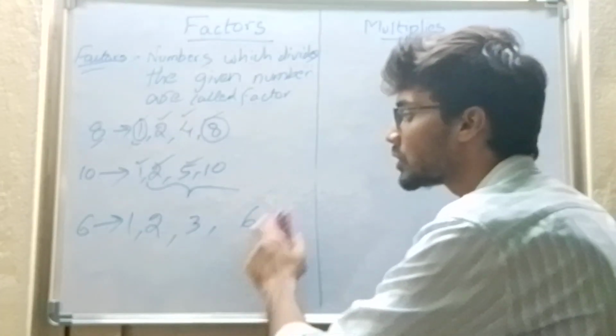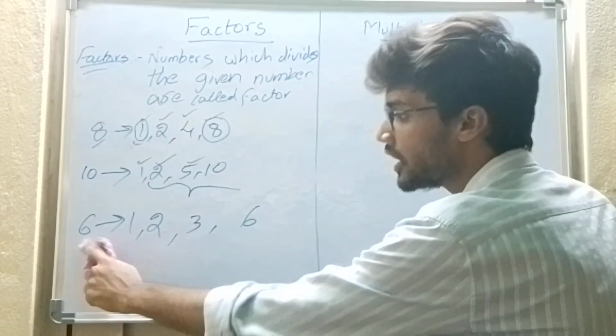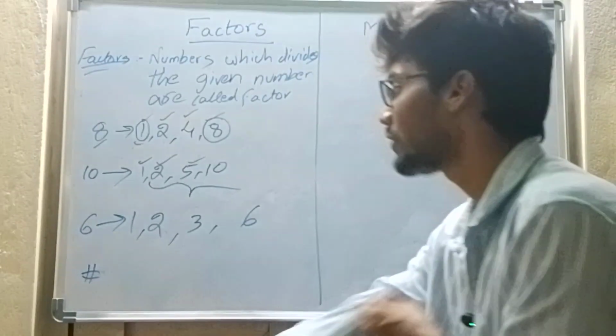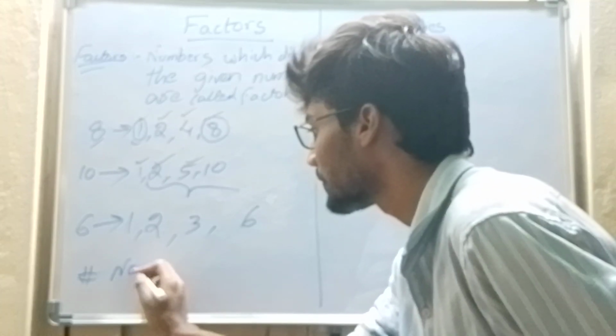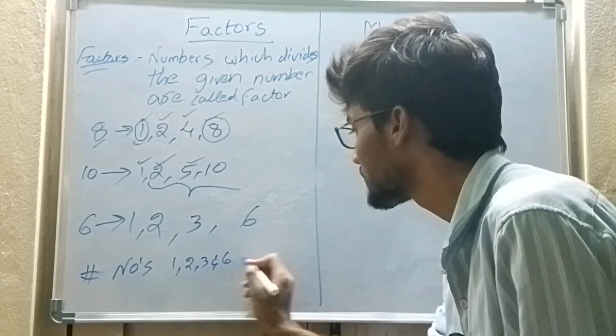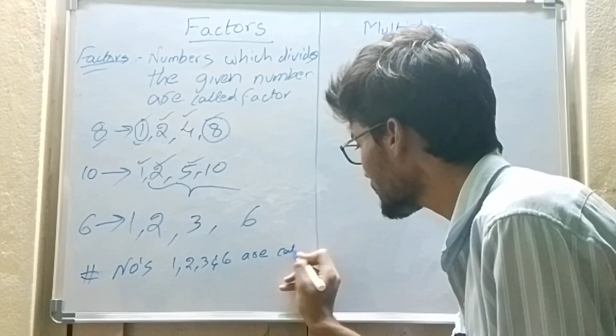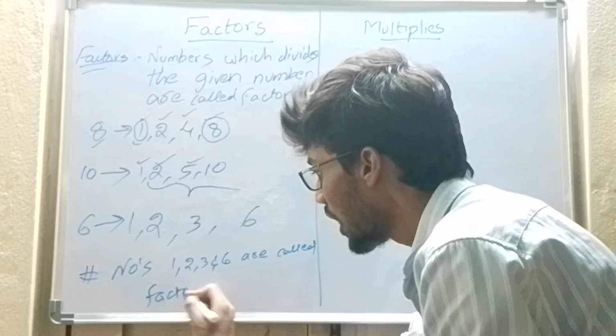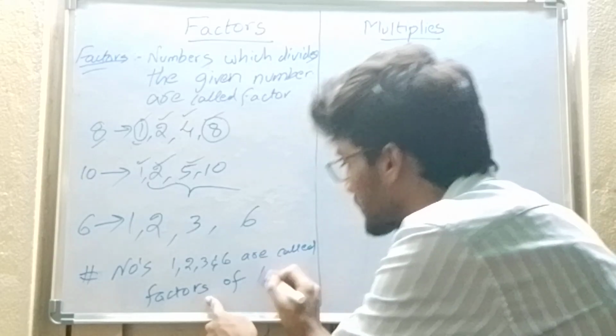Apart from these four numbers, there is no other number which divides 6. That's why only these four numbers are the factors of 6. So I am writing here in statement form: numbers 1, 2, 3 and 6 are called, listen carefully, factors of 6.